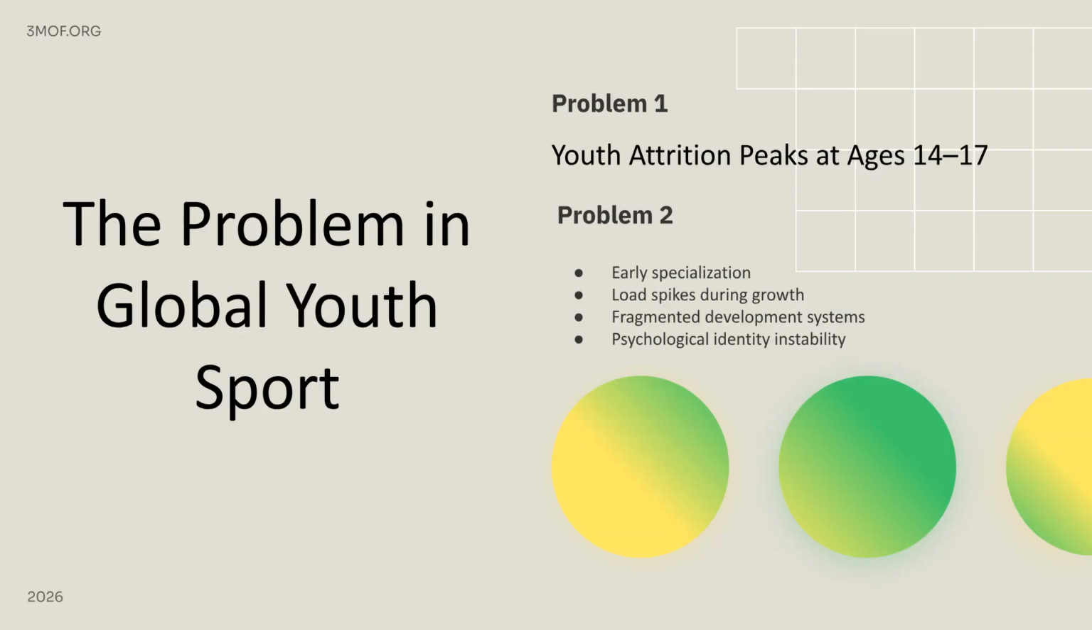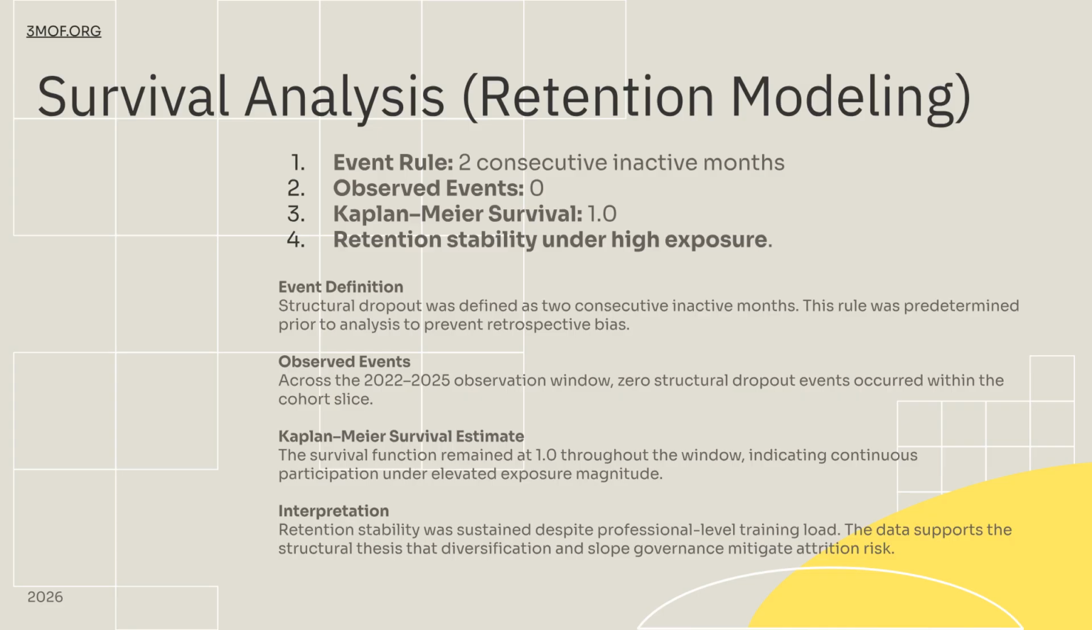To summarize, the key problems are youth attrition peaking at ages 14 to 17, driven by early specialization, load spikes, fragmented development, and psychological instability. Our survival analysis confirmed the success of the model. With the event rule defined as 2 consecutive inactive months, we observed 0 events. The Kaplan-Meier survival estimate remained at 1.0, demonstrating sustained retention stability under high exposure.